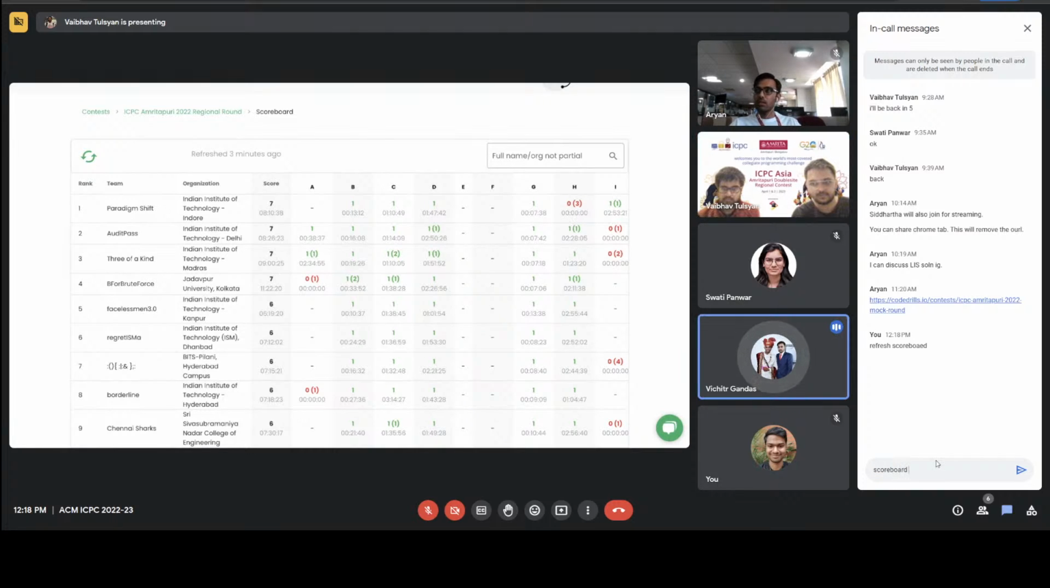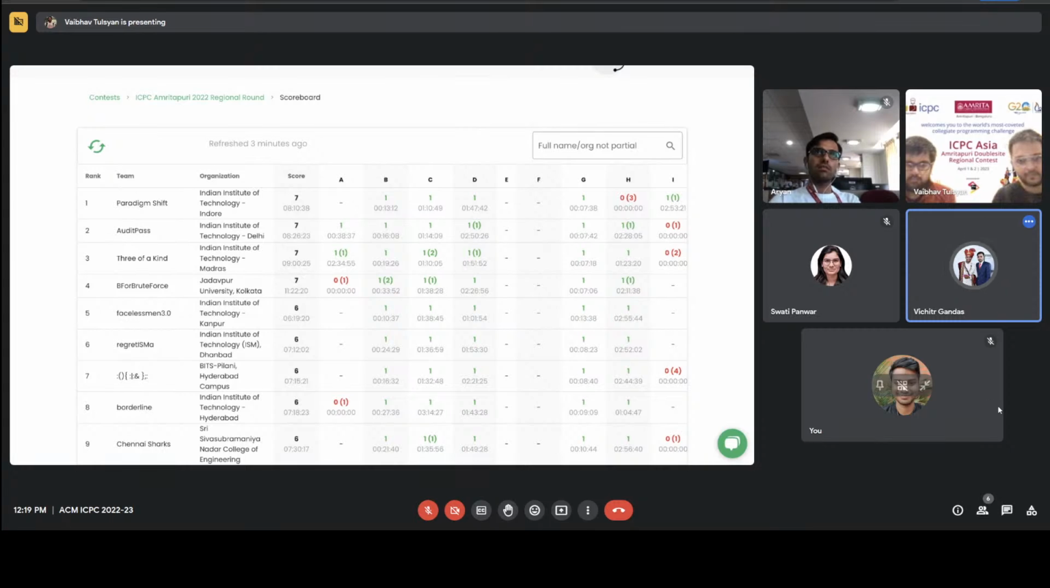I think one more update would be that we are probably having the Asia West Finals in the first weekend of May. Okay, that's great. And how many teams are going to be participating in the Asia West Finals? It would be probably similar to last year, something around 70, I guess.